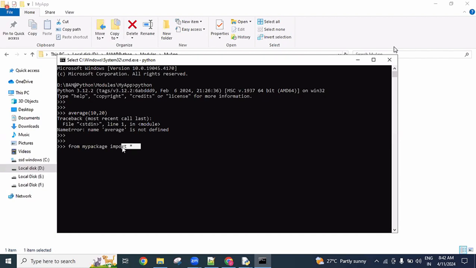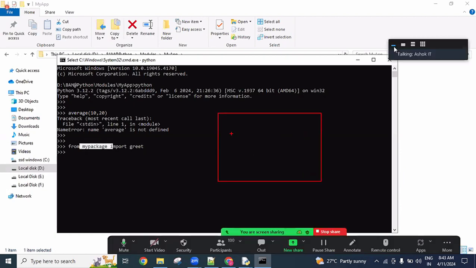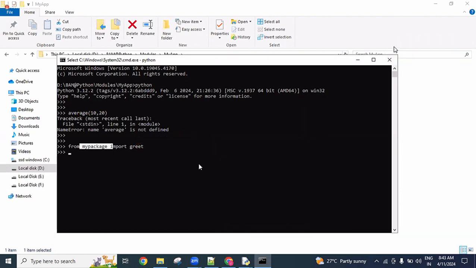If I use star, it means greet and my functions are both imported together. If I use just greet, then only the greet module from the package is imported, and we are unable to use the my functions module.